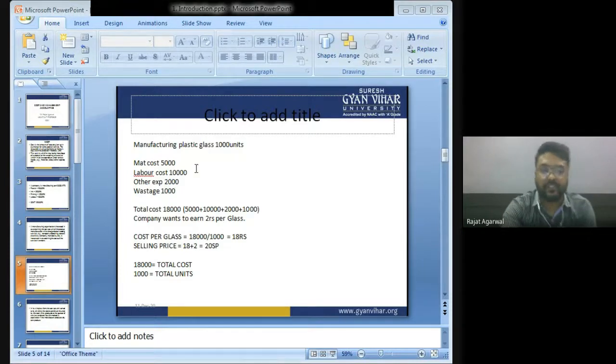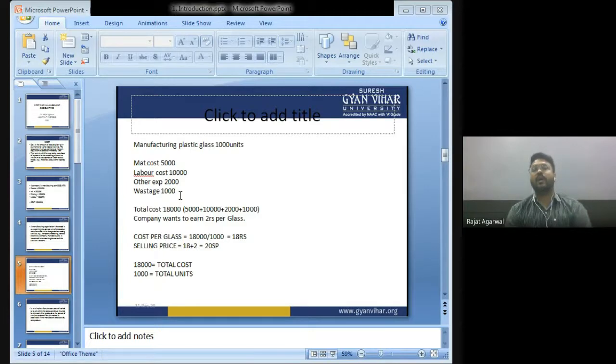Labor cost is 10,000. Other expenses 2000 and wastage 1000. So total cost incurred to manufacture 1000 units of plastic glass is 18,000. That is 5,000 plus 10,000 plus 2,000 plus 1,000.